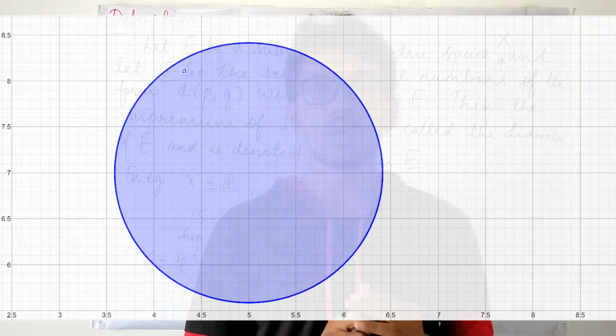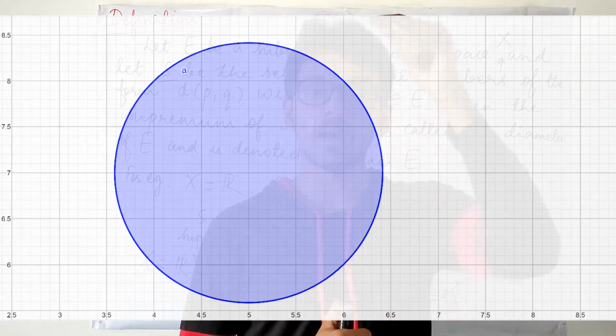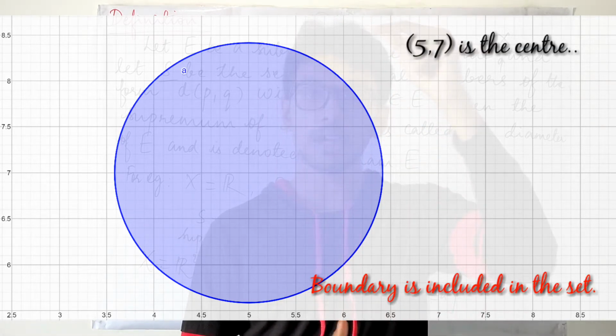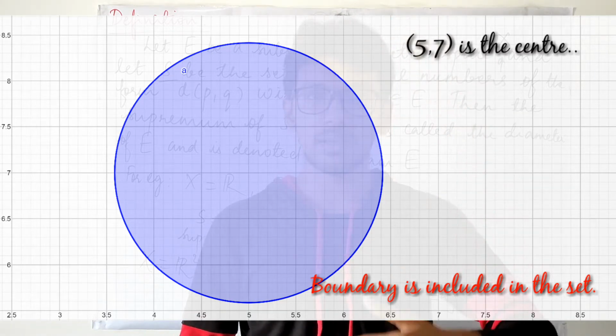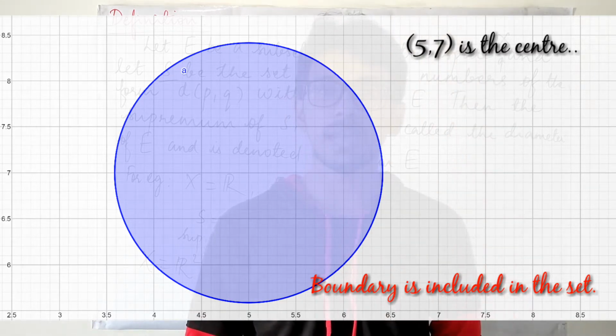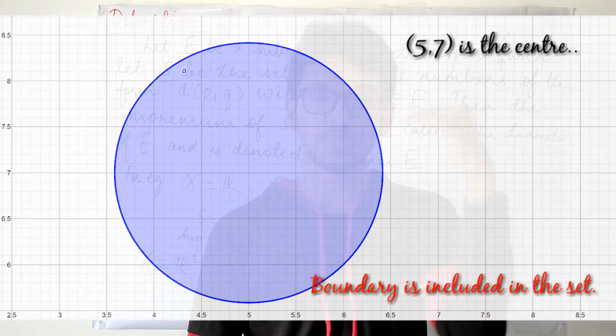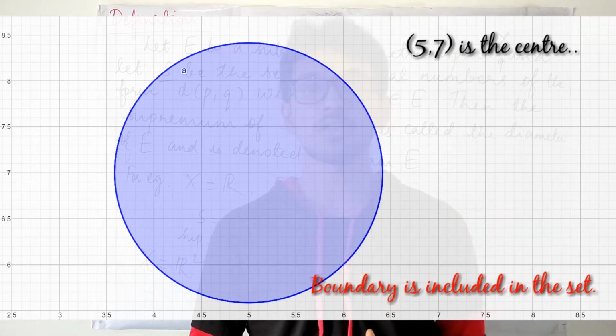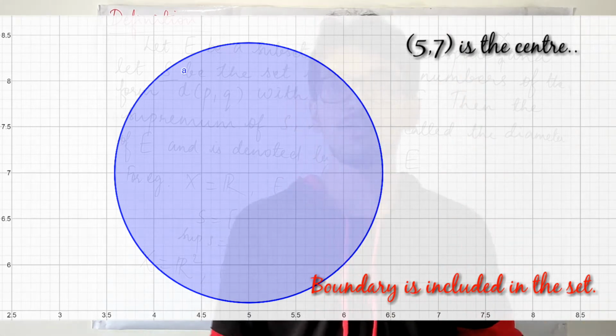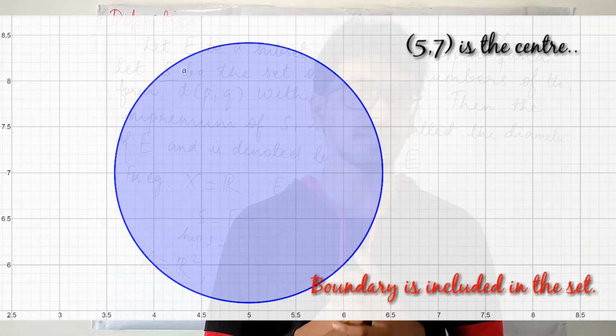Now you take a point on the boundary and take another point on the opposite boundary. Just draw a perpendicular line and see what distance it has. It is 2 plus 2, so it is going to be 4. If you collect all such distances, the maximum distance can be 4.